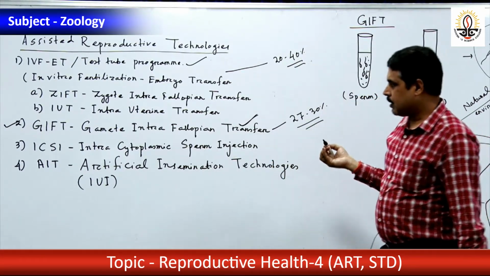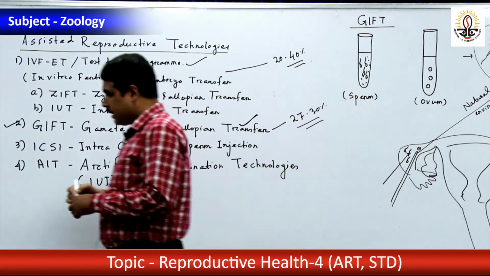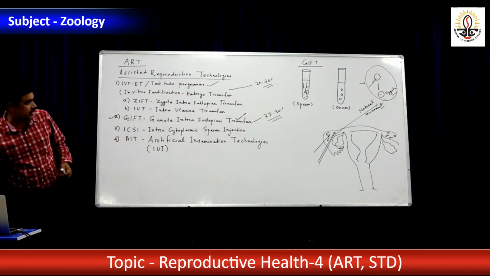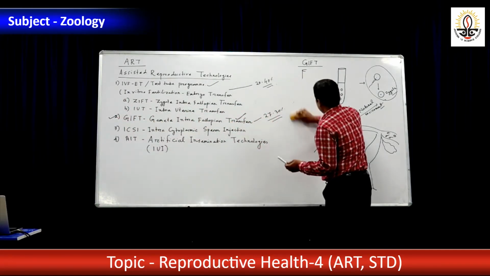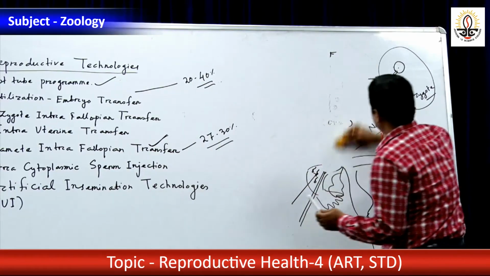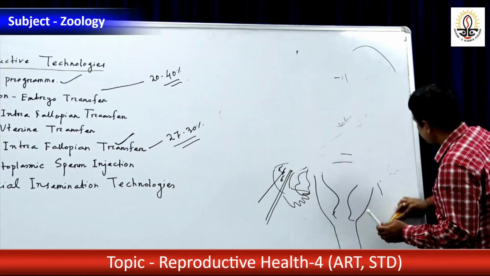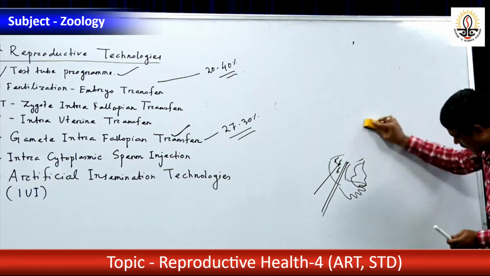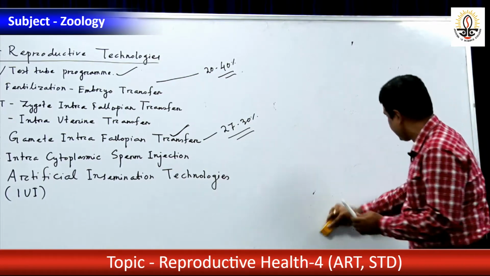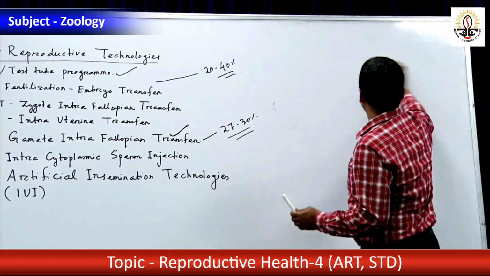Okay. Now see another technology, intracytoplasmic sperm injection. Here in intracytoplasmic sperm injection, a single spermatozoon is forcibly injected into the oocyte.